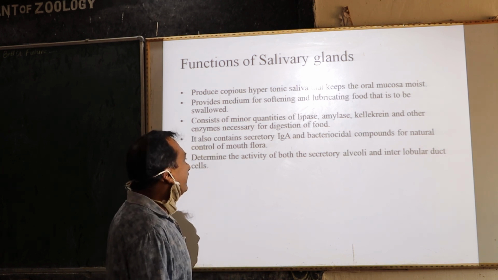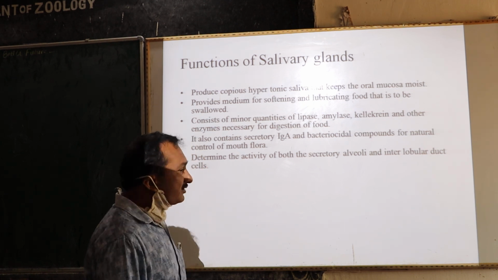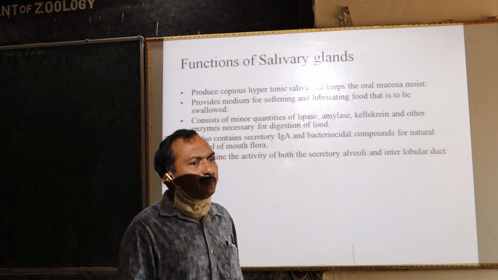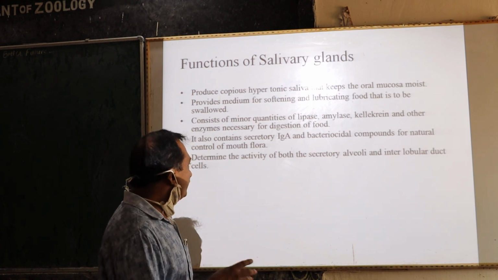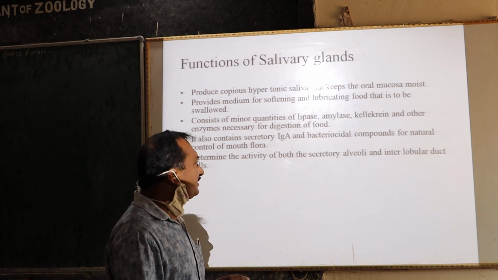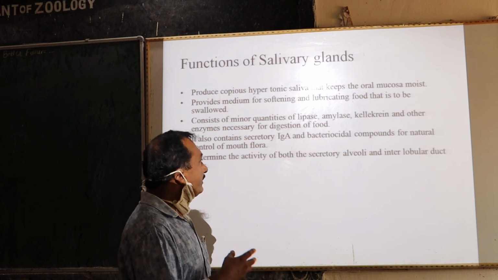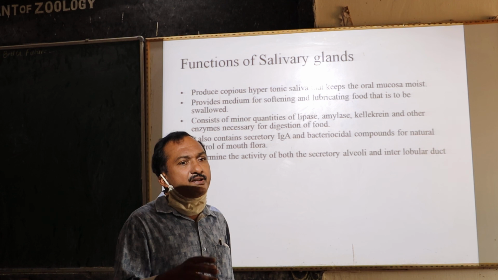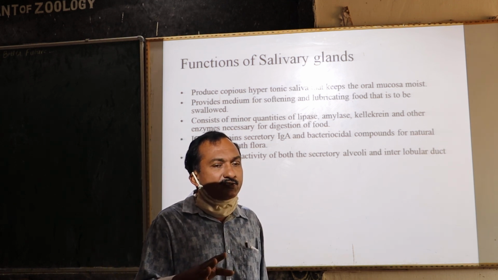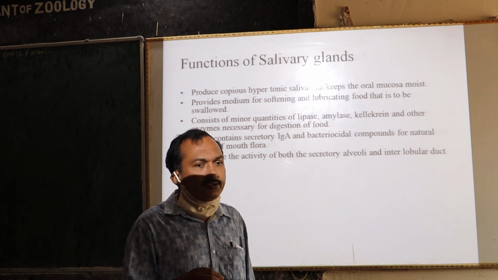It determines the activity of both secretory alveoli and interlobular duct cells. So, salivary glands have a duct system and alveoli. The functioning of the ducts as well as the alveoli is controlled by the saliva. The activity is also determined by the quantity of saliva in the mouth. So this is about the salivary glands and their functions in human beings and in general mammals.